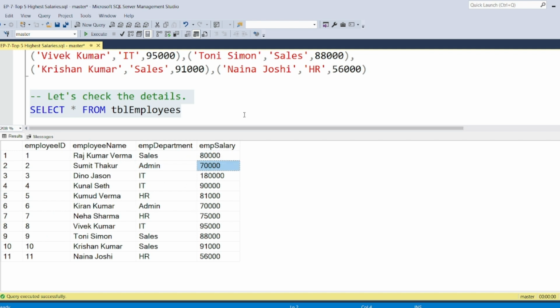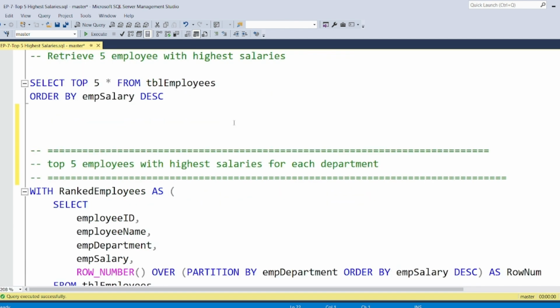Okay, so let's display the top 5 employees earning the top 5 salaries in this company. The query is pretty simple. I'm going to use the TOP keyword, TOP 5 star, which means top 5 with all details from TBL employees.